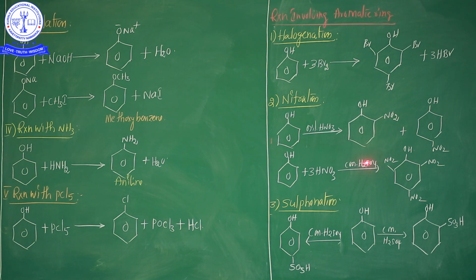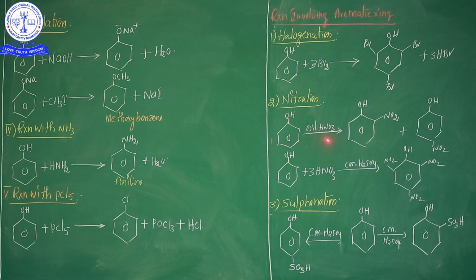Now what product is formed? 2-nitrophenol, or nothing but ortho-nitrophenol, is formed, and additionally 4-nitrophenol, or para-nitrophenol, is formed. Two different types of products are released: one is ortho-nitrophenol and the other is para-nitrophenol, formed in the nitration process.